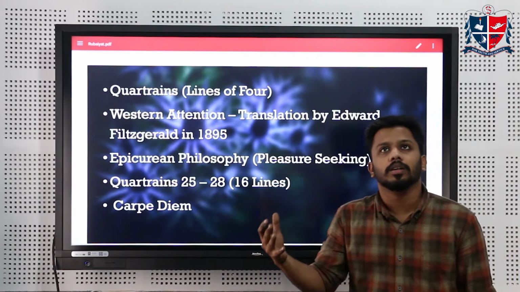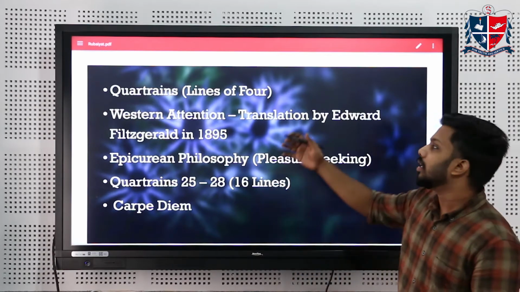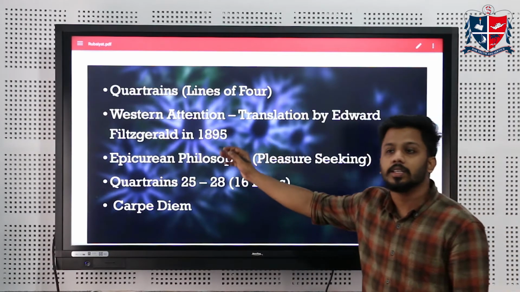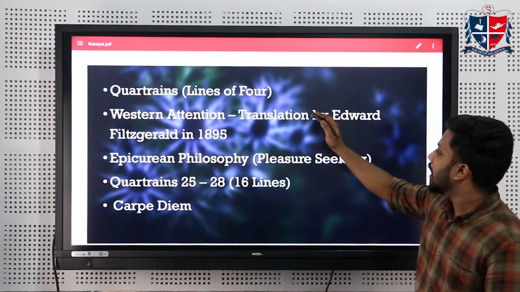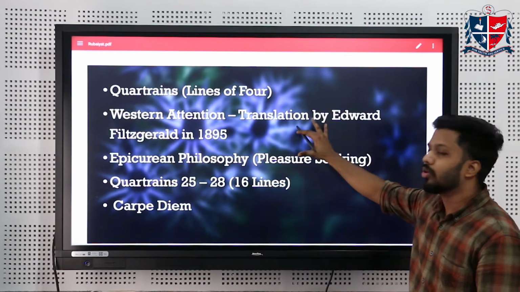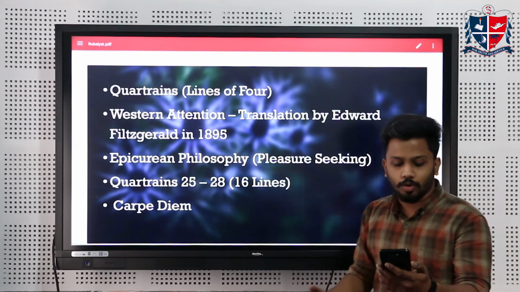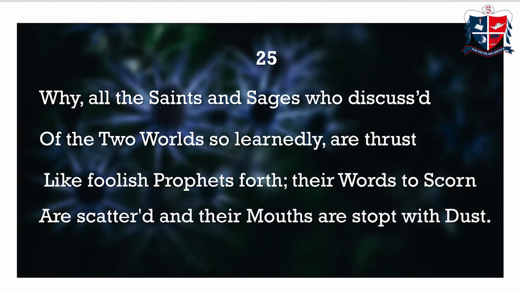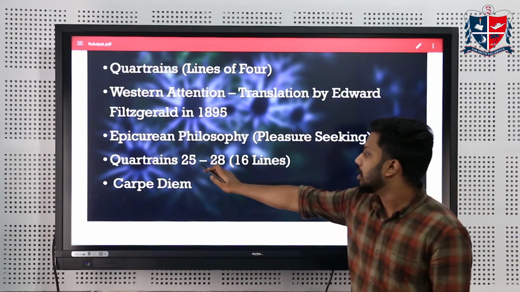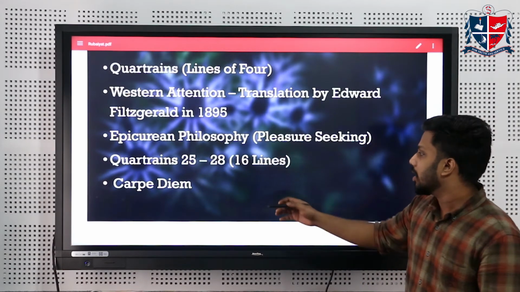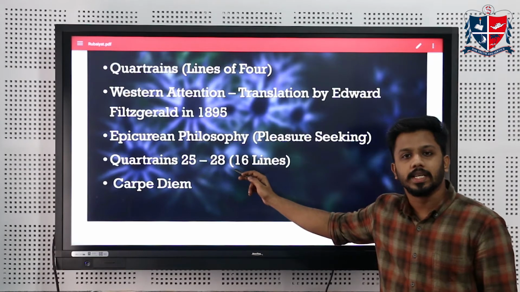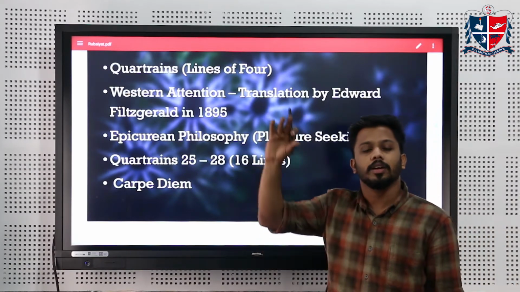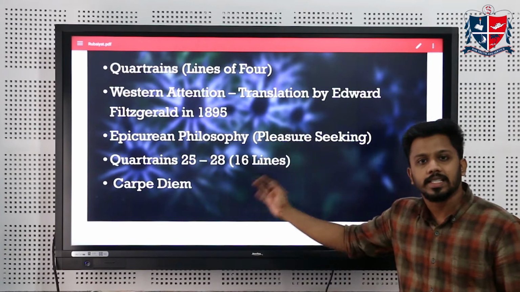Now his poems, even though they were Iranian poems, got the attention of the Westerners in the year 1895. In the year 1895, the poet called Edward Fitzgerald translated the whole RUBAIYAT, and this poem was later known as the RUBAIYAT of Omar Khayyam or the quatrains of Omar Khayyam. Okay, and from this RUBAIYAT, now we won't be learning the whole of RUBAIYAT, we'll be learning a 16-lined poem from the quatrains 25 to 28. So 25, 26, 27, 28, 4 lines each. And so in total we'll be learning 16 lines.